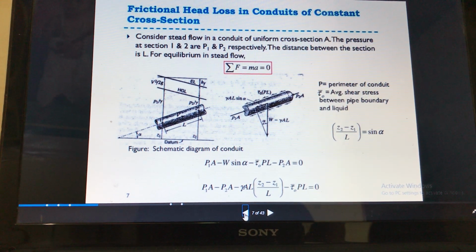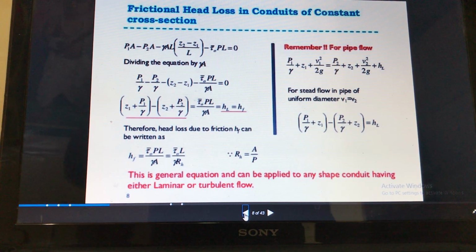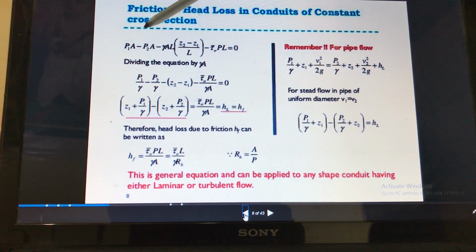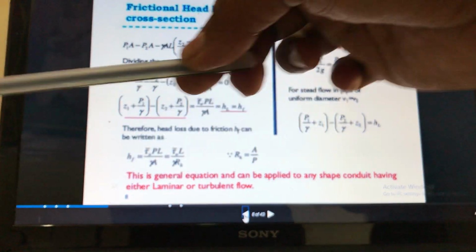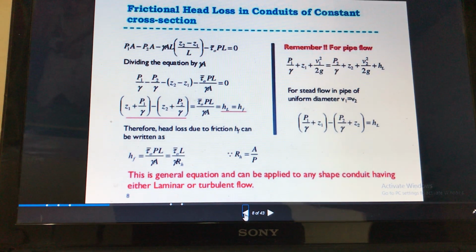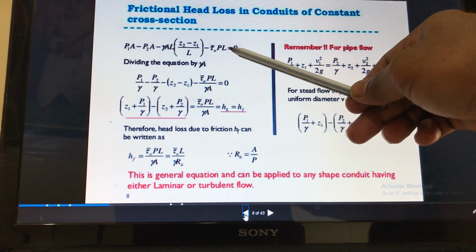Next, P1 into A minus P2 into A, because A is constant, this cross section is constant. At section 1 the area is A, and at section 2 it is the same area. So P1 into A minus P2 into A minus gamma into A into L, Z2 minus Z1 divided by L, minus tau P into L is equal to 0.